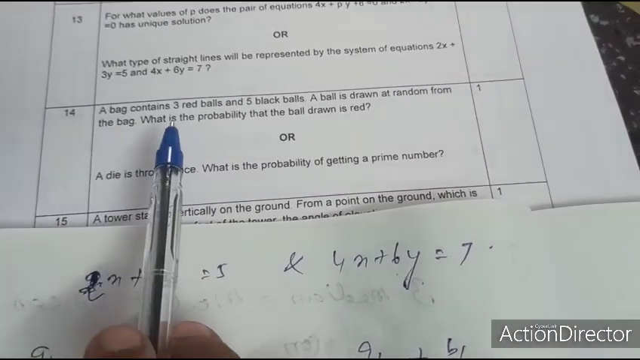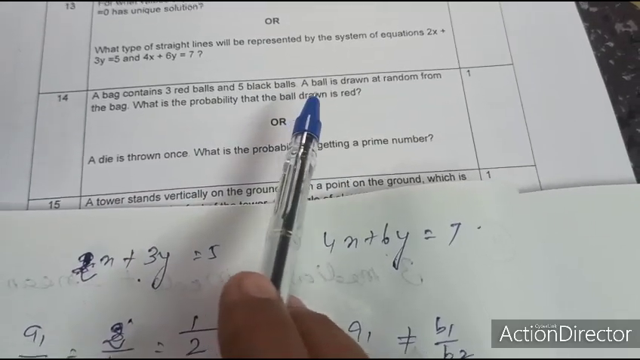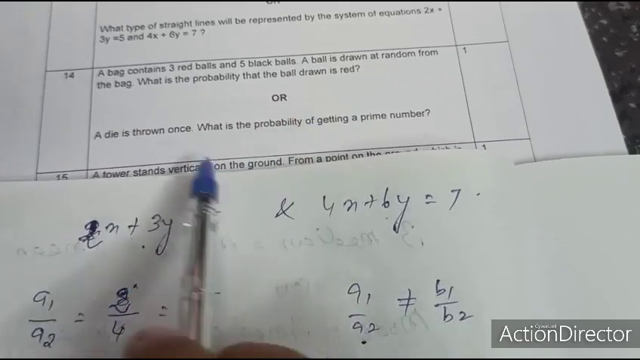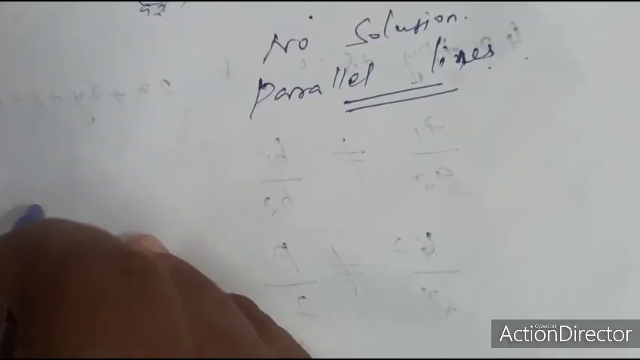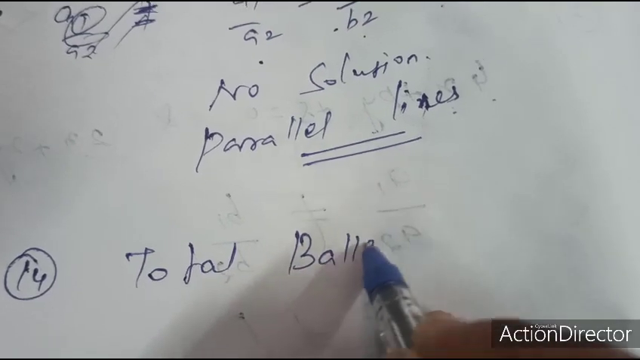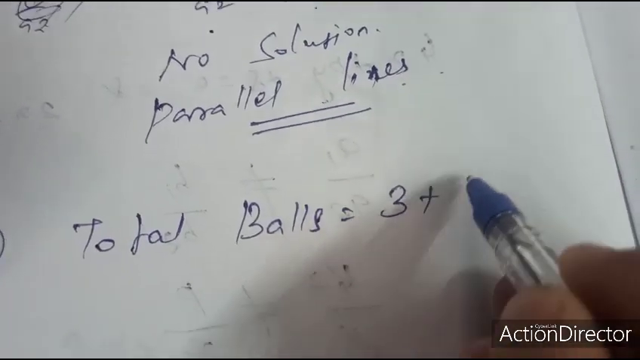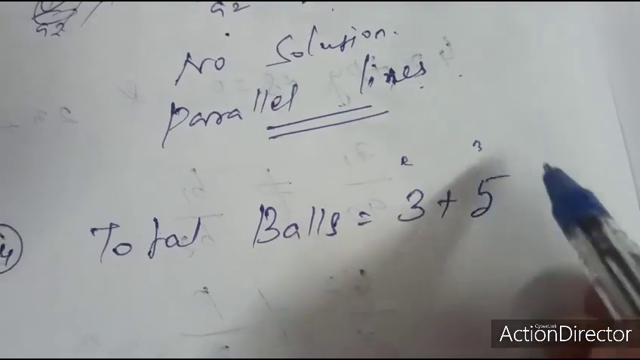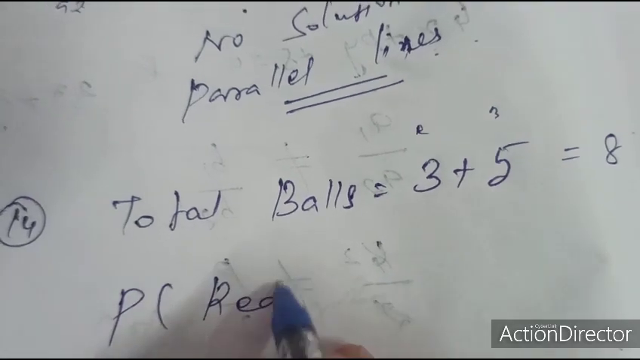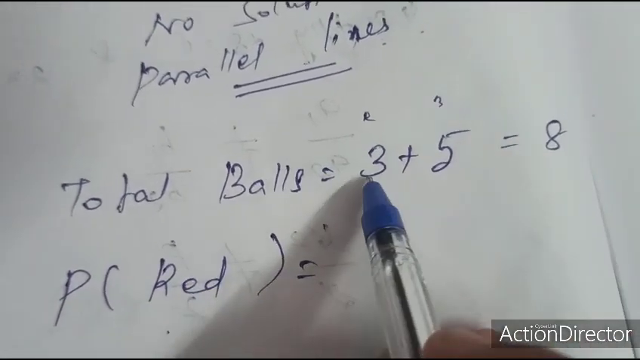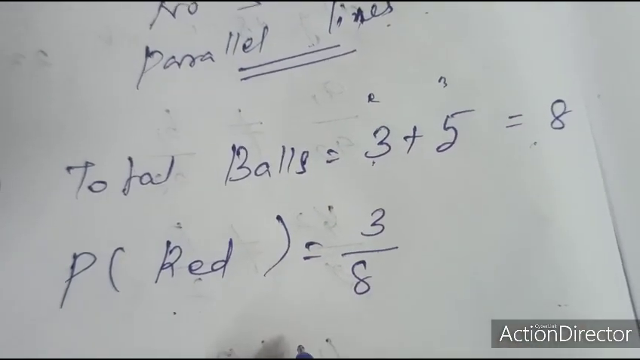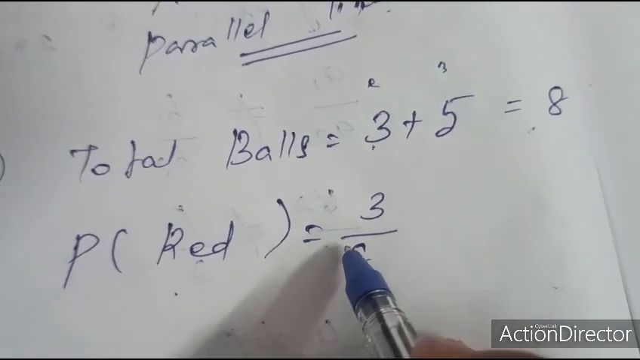14th question. A bag contains 3 red balls and 5 black balls. A ball is drawn at random from the bag. What is the probability that the ball drawn is red? Total balls: 3 red and 5 black balls, total number of balls is 8. Probability of red ball: favorable outcomes 3 by total outcomes 8. Therefore, probability of red ball is 3 by 8.